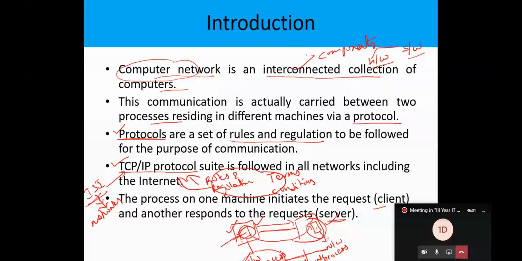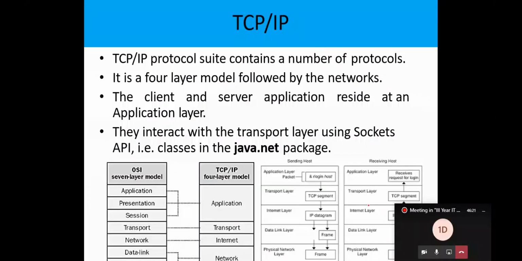The network process which initiates the request is called the client, and the network process which receives and serves the request is called the server. These are simple networking terminologies we need to be aware of. And see the TCP/IP protocol suite here. As any two systems communicate with each other, they must obey some protocol suite.